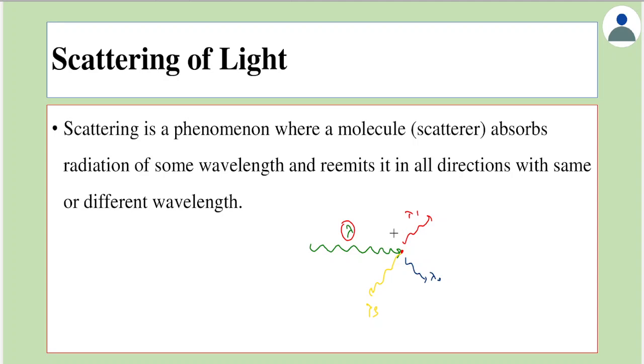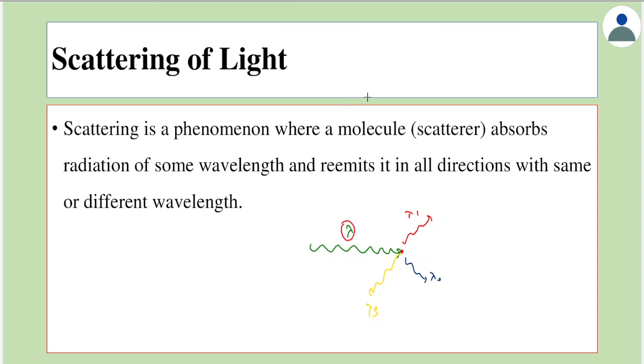Now every medium or every body will not scatter. For scattering to be visible, the condition is that the object's dimension, be it its length or diameter, should be comparable to the order of the wavelength.